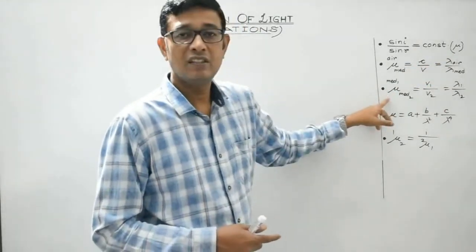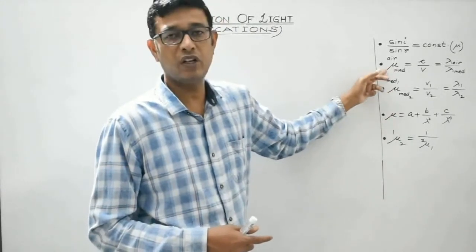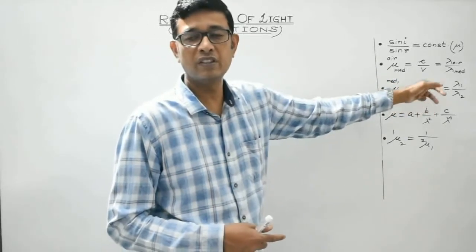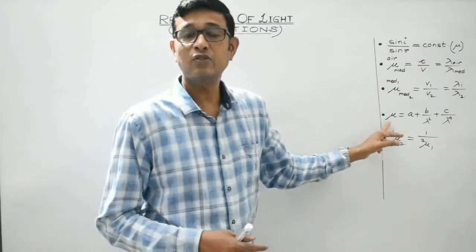This is the relative refractive index: the refractive index of medium 2 with respect to medium 1. In terms of velocity it will be given by V1 by V2. In terms of wavelength, it is given by lambda 1 by lambda 2. This also we have discussed. Then this I have told you.